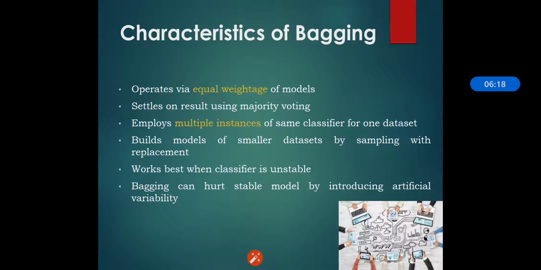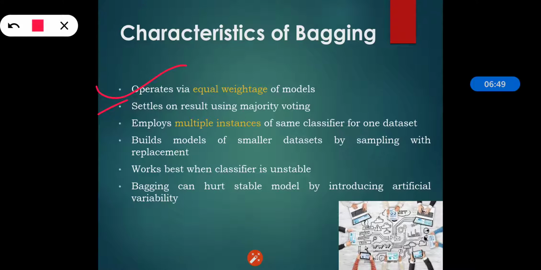Then the characteristics of bagging. It operates via equal weightage of models. That is the main characteristic: whatever operations are done on the models are done via equal weightage, not unequal weightage. Then it settles on a result using majority voting. As I already said, voting is used as the basic approach for classification, and averaging is used for regression.